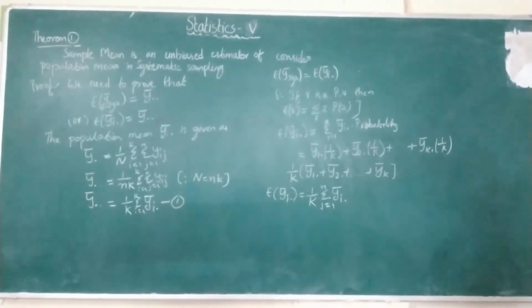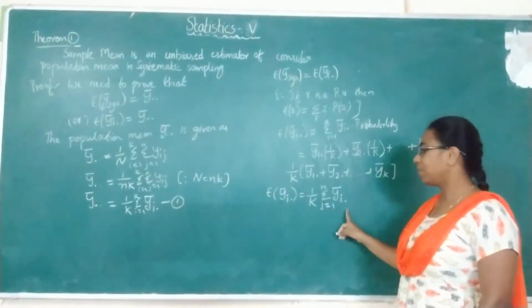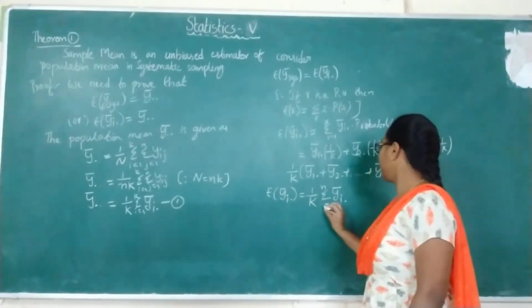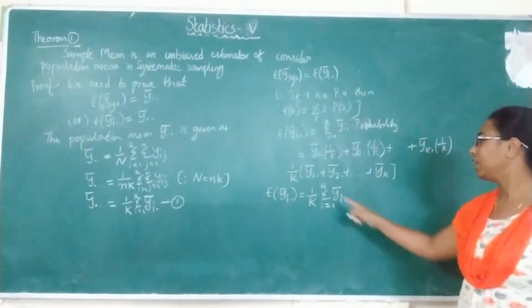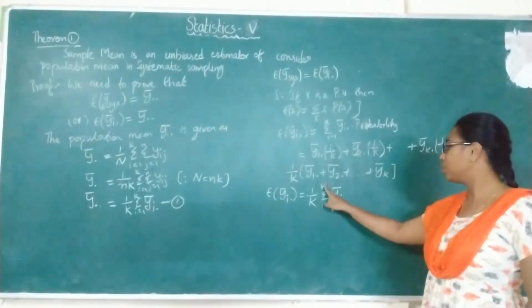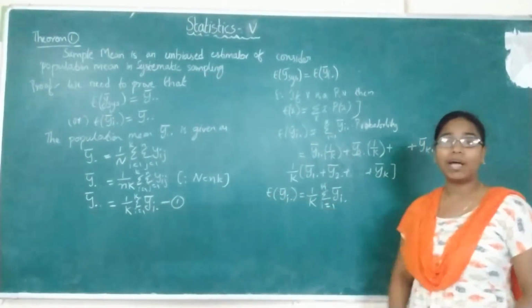From equation 1, 1 by k summation over j equals 1, summation over i equals 1 to k of yi dot bar. Here the i values are changing, 1, 2, 3. So summation over i equals 1 to k of yi dot bar can be written as y double dot bar.